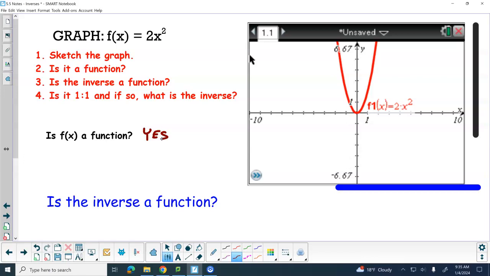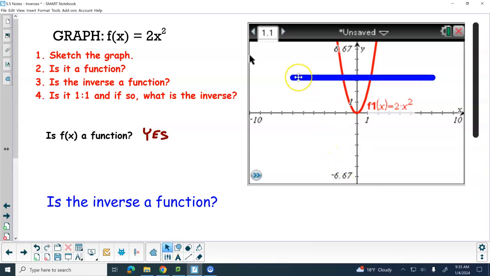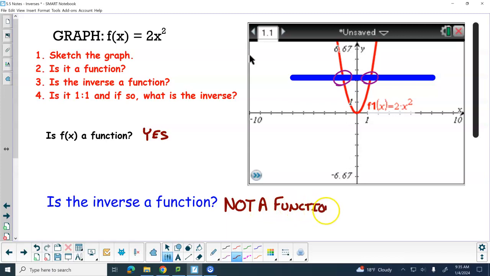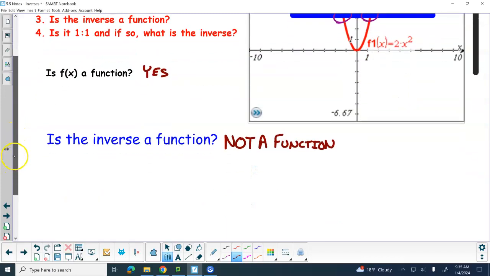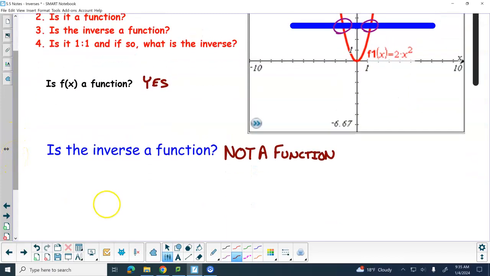Is the inverse a function? Why not? Right there, it is not a function. We'll use purple because it touches twice. The inverse is not a function. So because this one was true and this one is false, it is not 1-to-1.